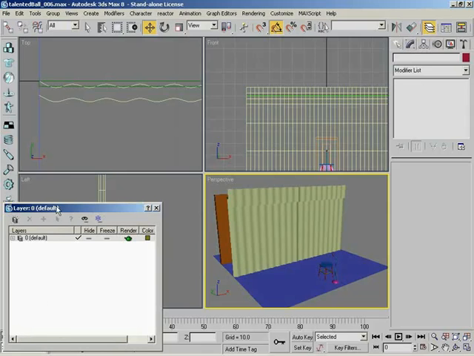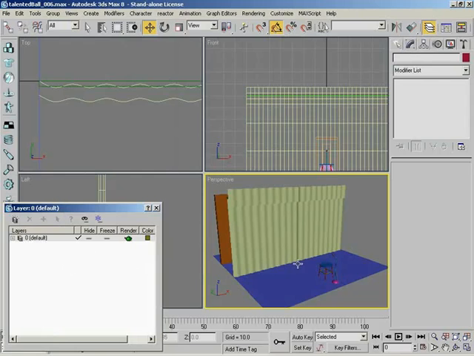But basically the layer manager is pretty simple. It allows you to take different objects and organize them into different layers, if you will. And then it's easy to show them and hide them and get them out of the way so they're not cluttering up your viewports when you're working. Just a nice way to categorize elements in your scene. All right, so let's start off and create a few layers. Yeah, let's just show how it works.